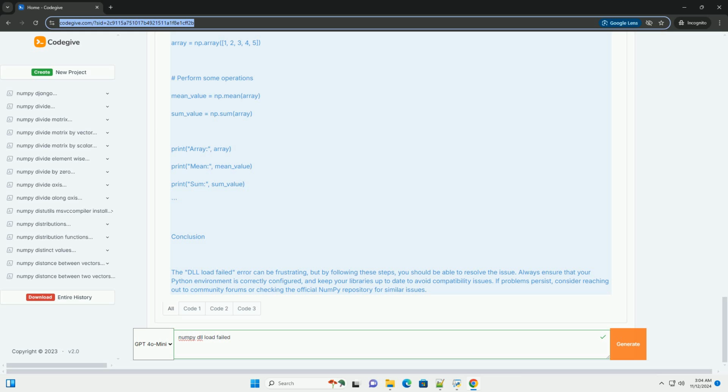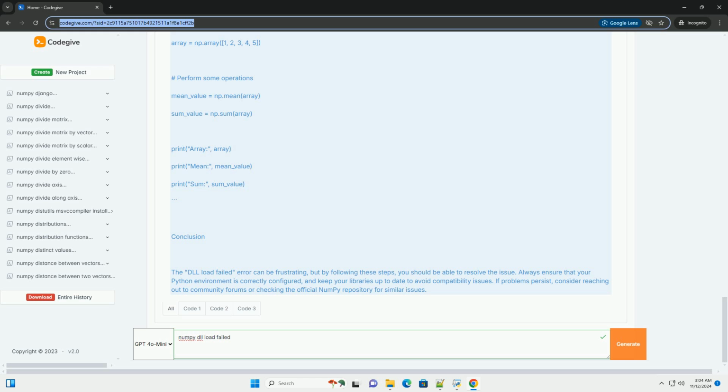4. Check for conflicts. If you have multiple versions of Python installed, make sure that you are using the correct one, and that the correct version of numpy is installed for that Python version. 5. Check for dependencies. Ensure that all dependencies required by numpy are installed. For Windows, you might need to install Microsoft Visual C++ Redistributable.